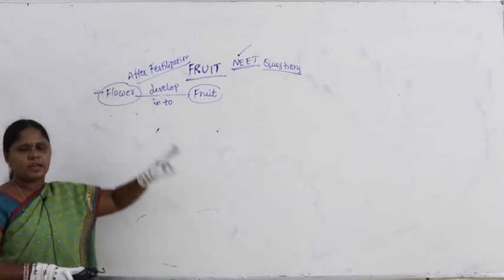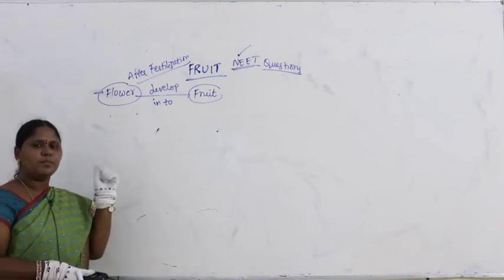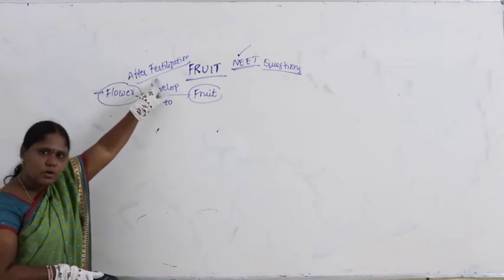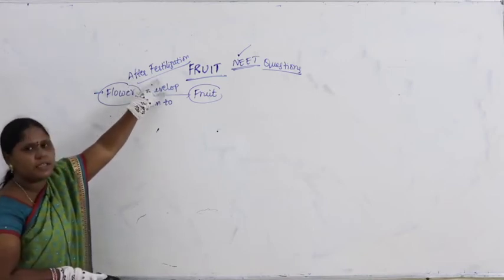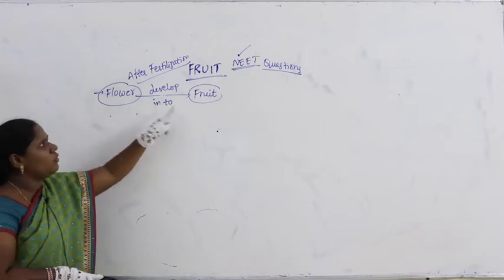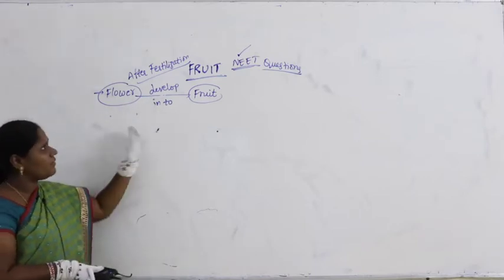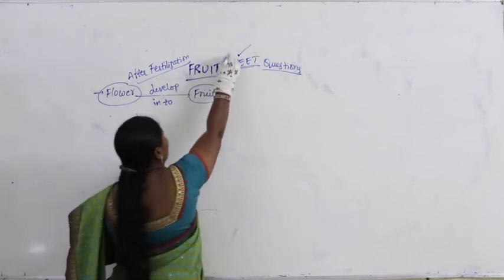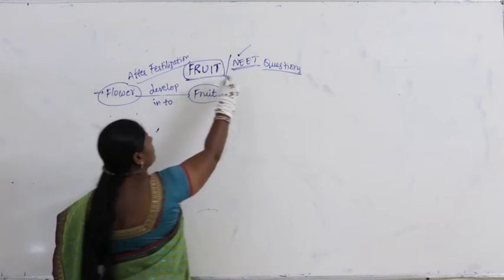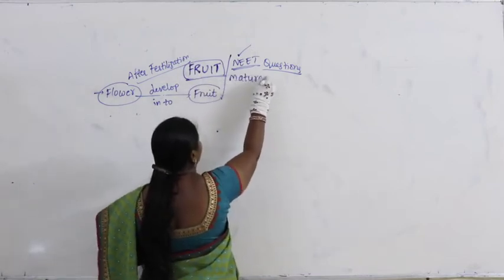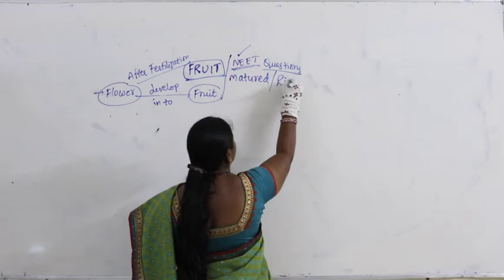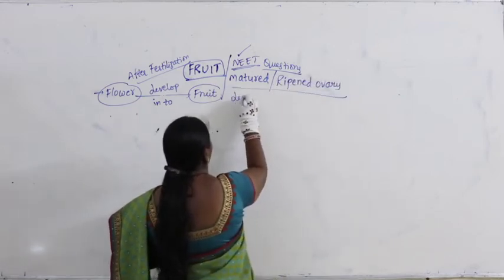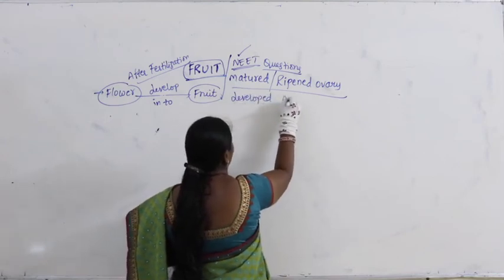Fusion of the male gamete with the female gamete is called fertilization. After fertilization, the flower develops into what is called fruit. A fruit is also called a matured ovary, or a ripened ovary developed after fertilization.